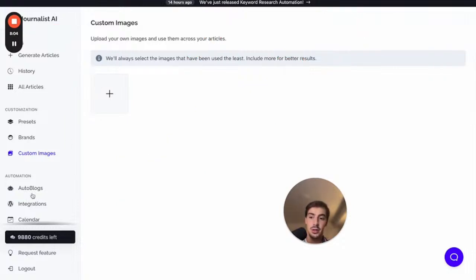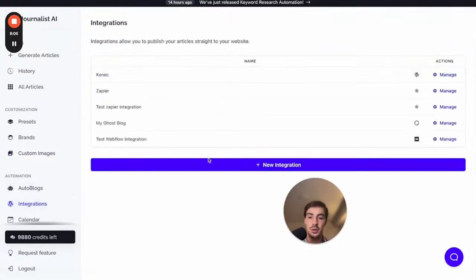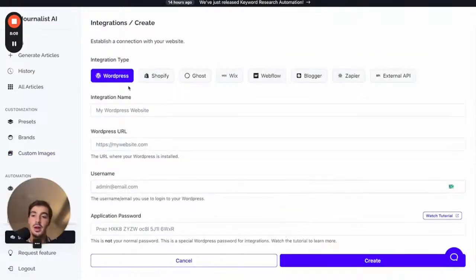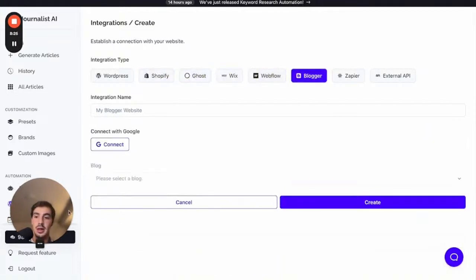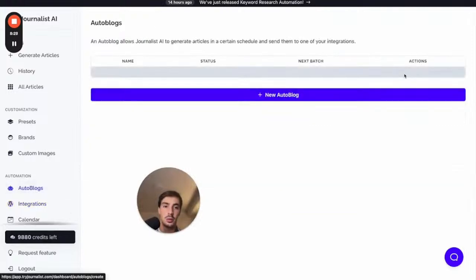By the way, I did mention the autoblog, so I do want to let you know how this works, or which platforms we integrate with. We integrate with WordPress, so if you have a WordPress site, we can do this. If you have a Shopify store and want to automate the blog for SEO, so have the AI write articles based on your store, on your products, with proper calls to action to your products, about your niche, all that, all done on autopilot, we can do it for you. Ghost, Webflow, Blogger.